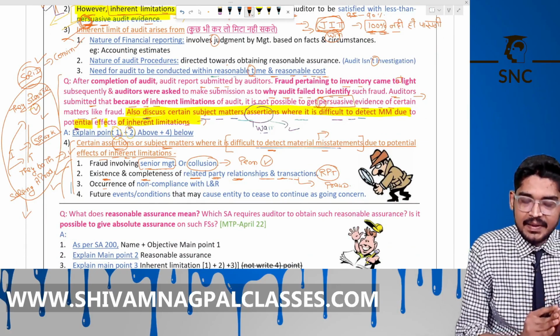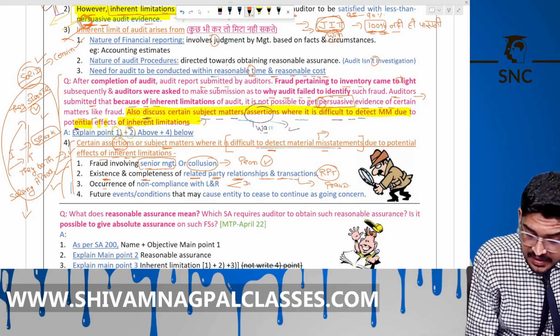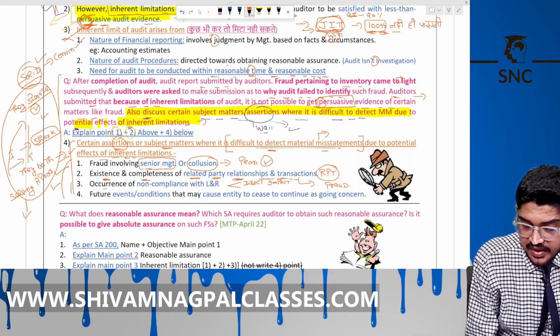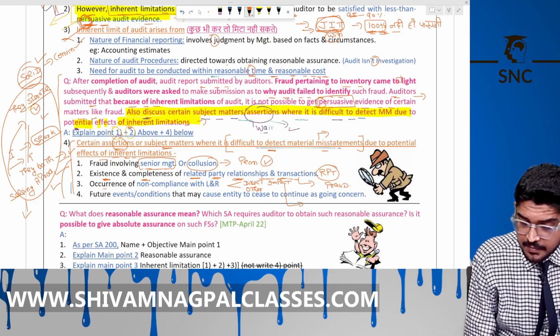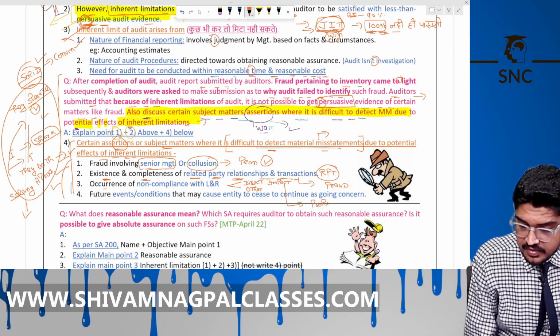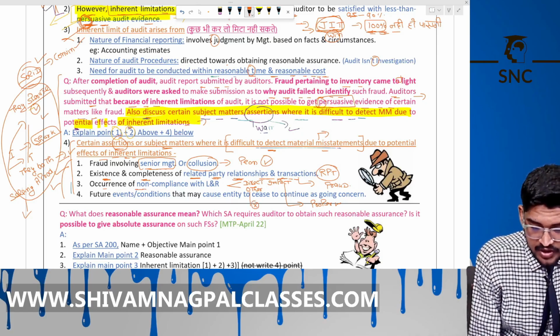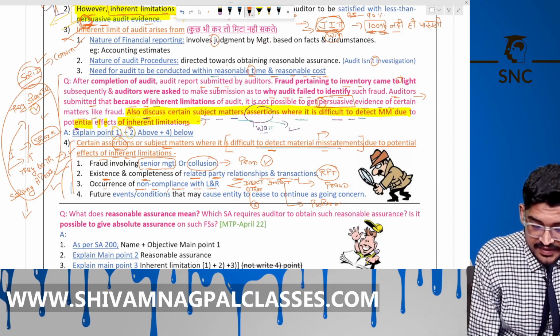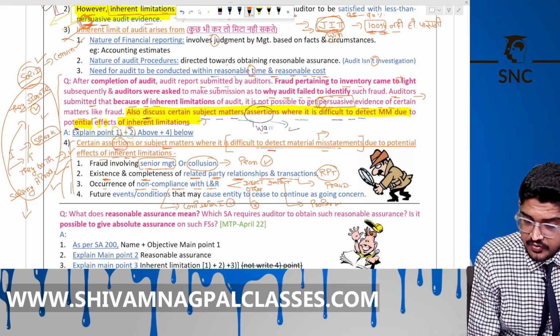The next is the occurrence of the non-compliance with the law and regulations. See here. As per SA 250, there are 2 types of laws: laws having a direct impact on the entity, and other laws. For laws having a direct impact on the entity, the auditor has to take proper evidence, but not for the others. So there are some laws and regulations whose non-compliance cannot be completely detected, and that will affect the future going concern.